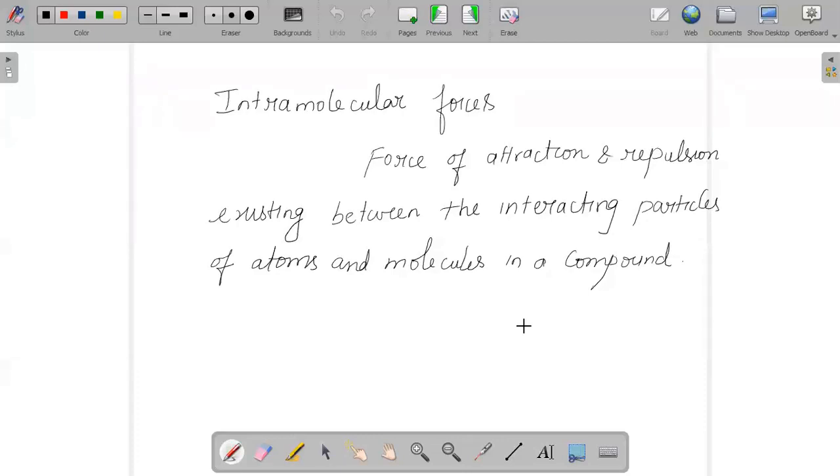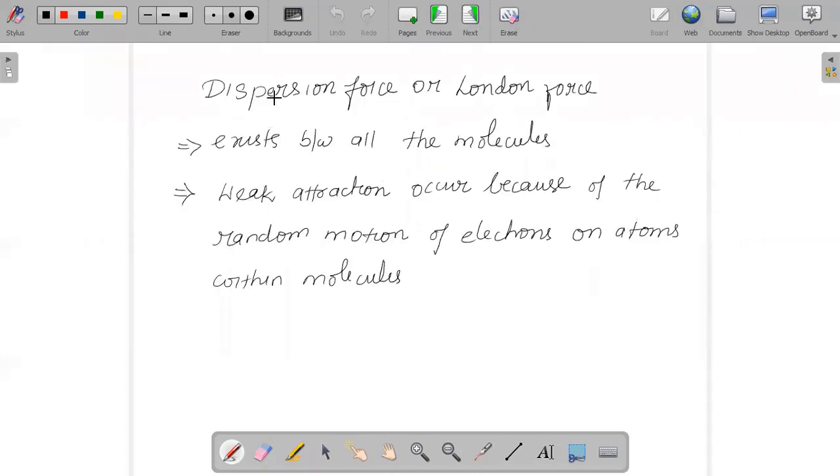And here we should know one more name, the attractive intermolecular force. Sometimes it is also referred to as van der Waals force, which has different types. One force is called dispersion force, or sometimes London force. When I say dispersion force or London force, it is a force that exists between all molecules.